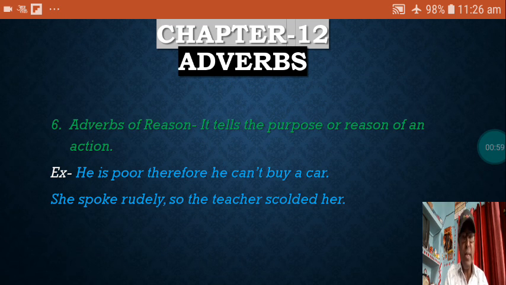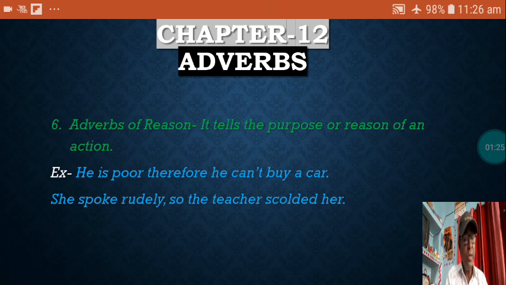So let us now learn one by one and try to understand what these kinds of adverbs are, and we must have the ability to identify these kinds of adverbs in sentences when you are given an exercise, when you are speaking, when you are writing.